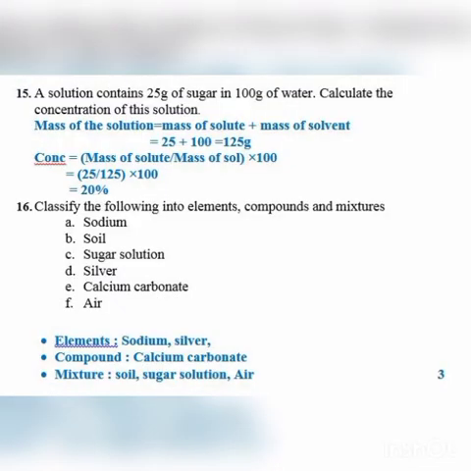Now question number 15, that is, a solution contains 25 grams of sugar in 100 grams of water. Calculate the concentration of this solution. So here students, in 100 grams of water the amount of solute, which is sugar here, is 25 grams and you have to calculate the concentration of this solution. Now according to the formula, the concentration of solution is mass of solute divided by mass of solution into 100,